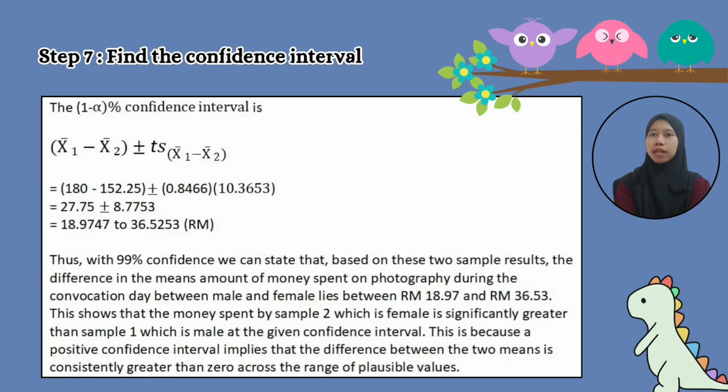This shows that the money spent by sample 2, which is female, is significantly greater than sample 1, which is male, at the given confidence interval. This is because the positive confidence interval implies that the difference between the two means is consistently greater than 0 across the range of plausible values. Since the entire interval is positive, the difference between male and female spending is statistically significant at 99% confidence.